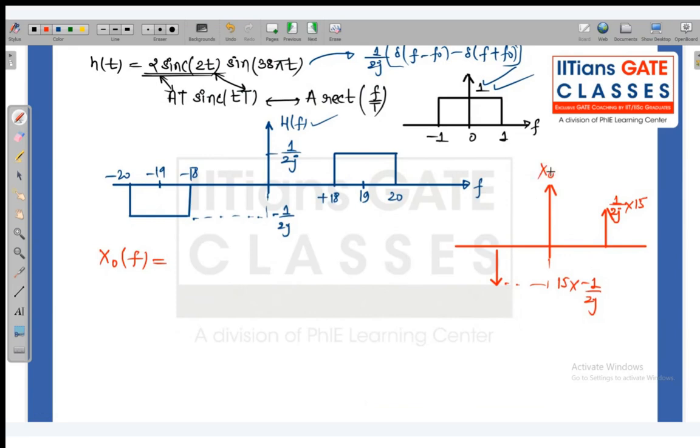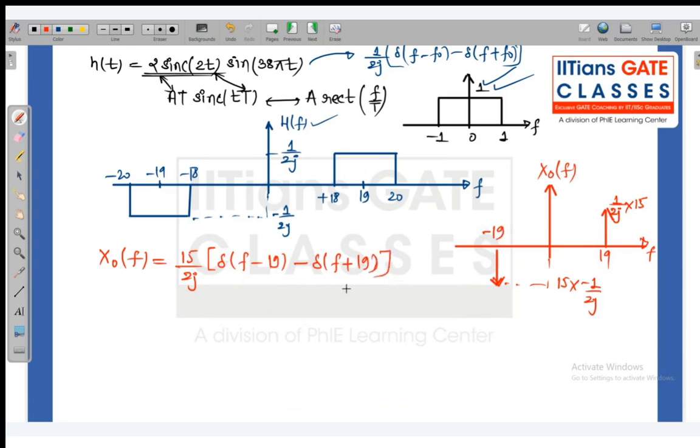So now this is my x naught of f. So how do you write it mathematically? So we will write 15 upon 2j, and because it is inverted, so it is delta f minus which frequency? It is 19. So delta f minus 19 minus delta f plus 19, because this side is inverted.